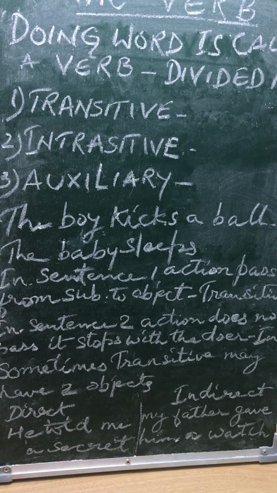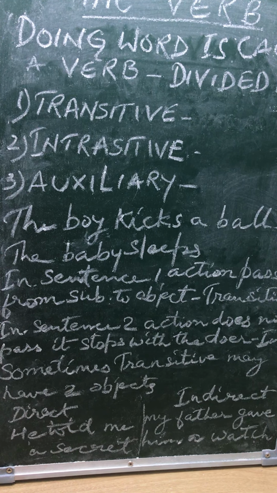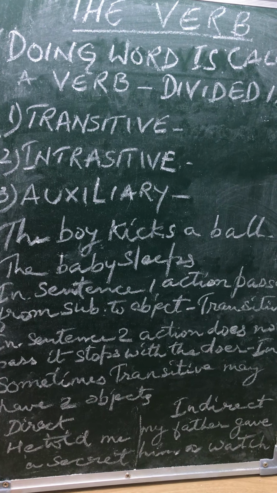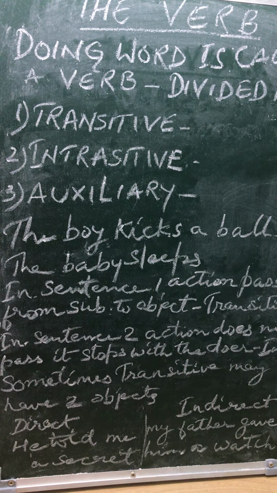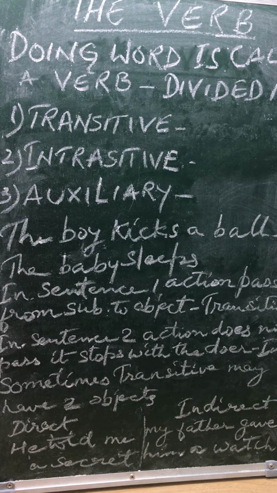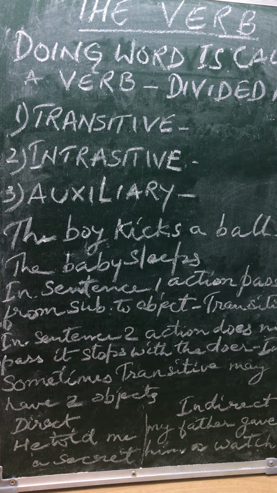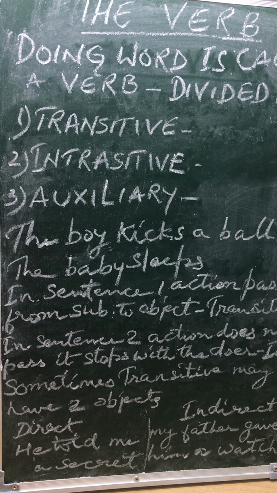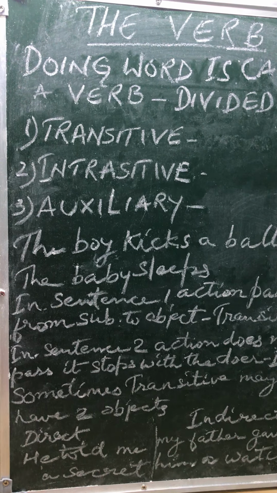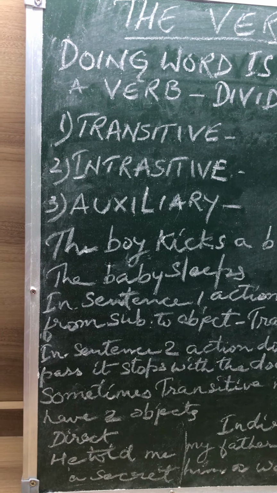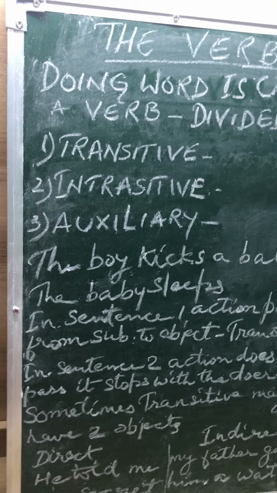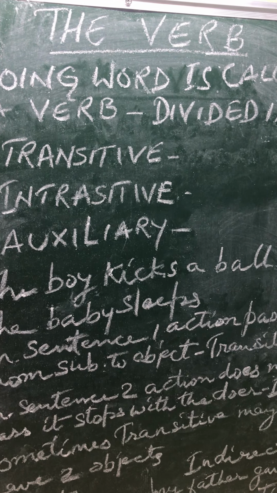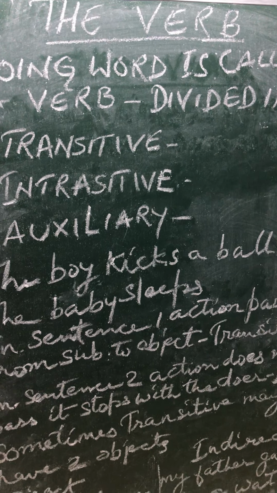Similarly, in the second sentence, my father gave him a watch. In this sentence, my father is the subject. He is doing the work of giving. So he gave him a watch. A watch is the direct object and him is the indirect object. We will further do some more examples in order to make clear as to what is a verb.